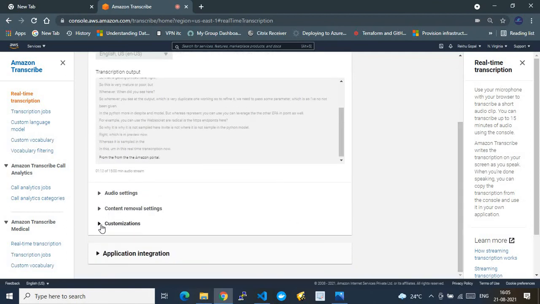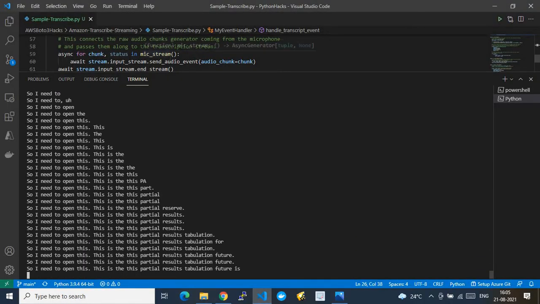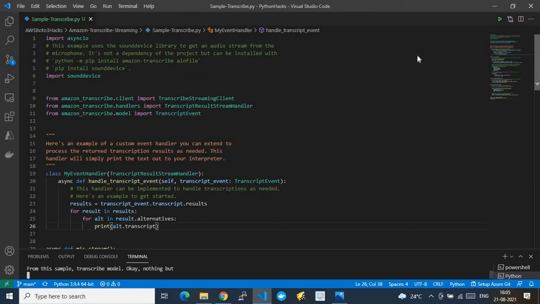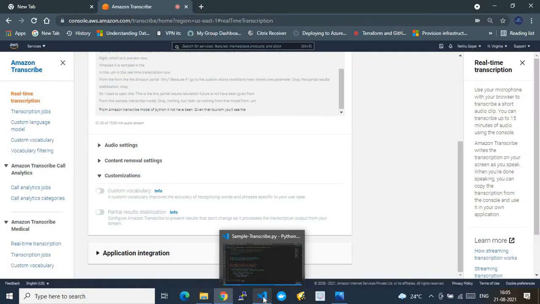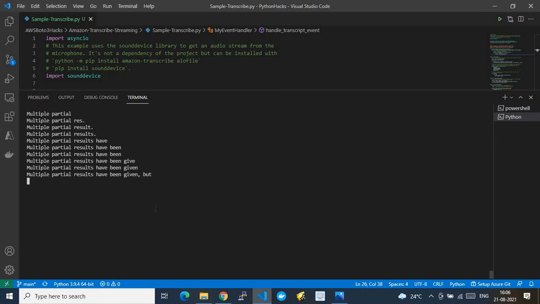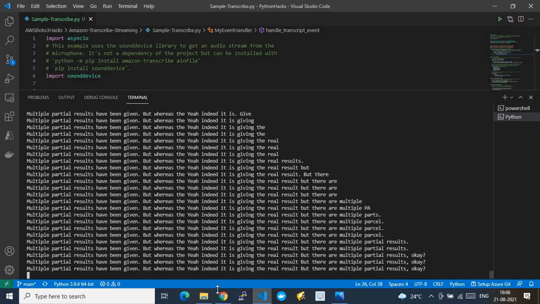Because if I go to the customizations section here, there is one parameter, the partial result stabilization. I need to open this. This partial result stabilization feature is not yet given in the Amazon Transcribe module of Python. That's the reason you see multiple partial results being given. Indeed it is giving the real result, but there are multiple partial results.